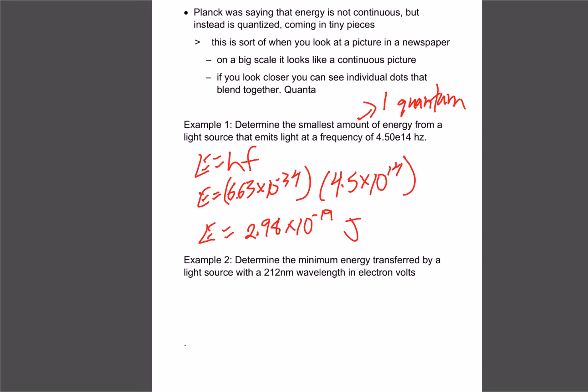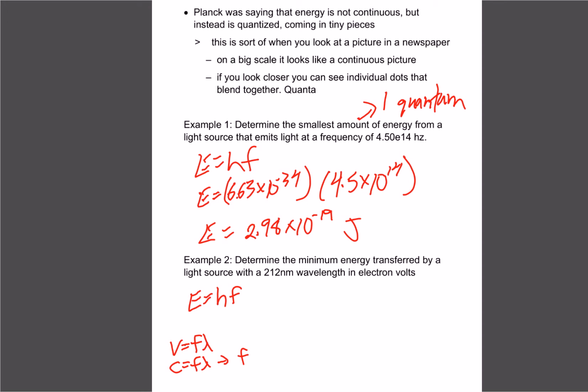Okay, so let's do another one. This one says, what's the minimum energy to get a 212 nanometer wavelength? So we know that E equals hf, but we also know from an earlier formula that velocity equals frequency times wavelength. And we know velocity is just the speed of light.